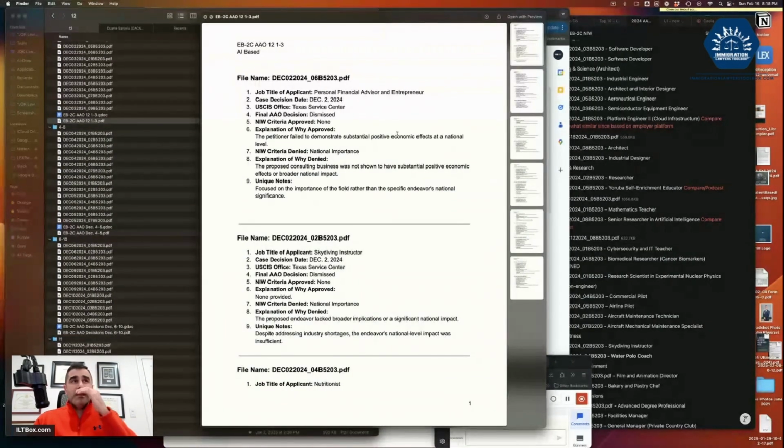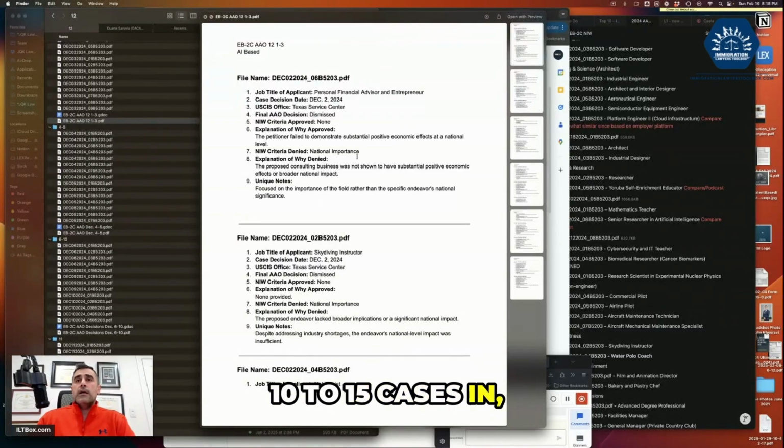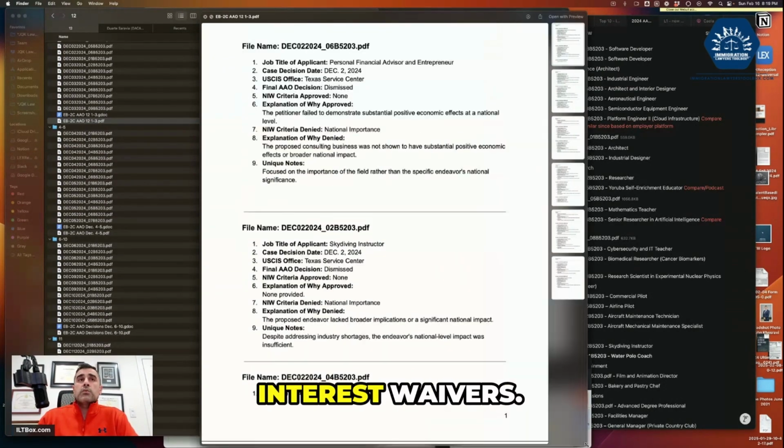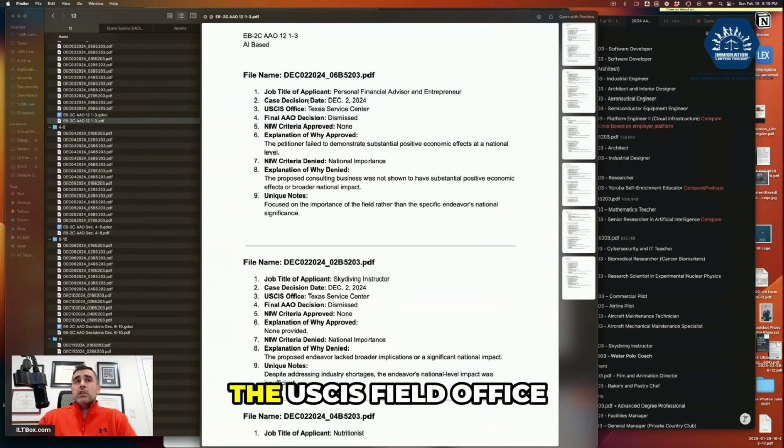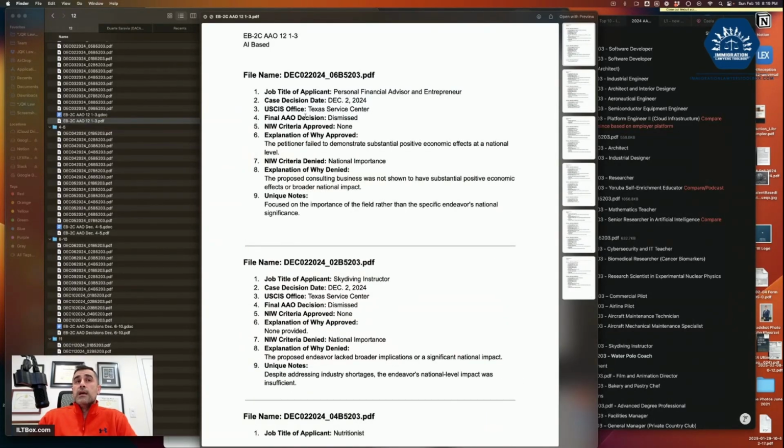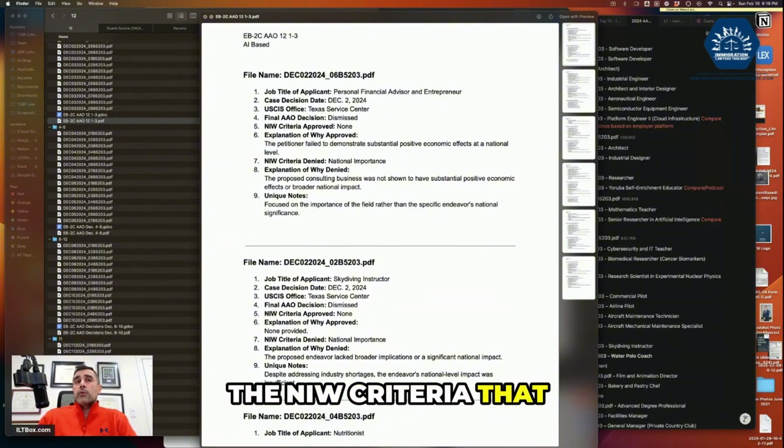It's a breakdown of every 10 to 15 cases in each month until it fills out, starting with the file name, the job description of the applicant that's filing. In this example, we're doing EB2C national interest waivers, the case decision date, the USCIS field office that made the decision, the final AAO decision, which is usually dismissed, the NIW criteria that were approved, a short explanation of why they were approved, the NIW criteria denied, an explanation why they were denied, and then any unique notes related to the case.